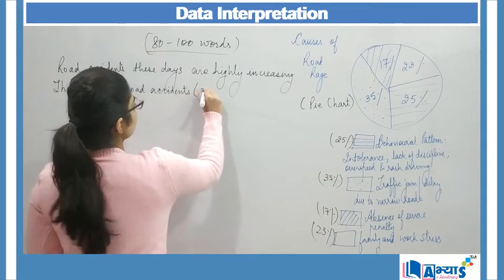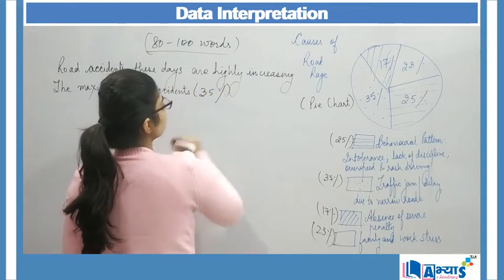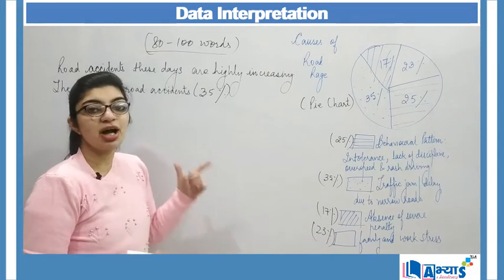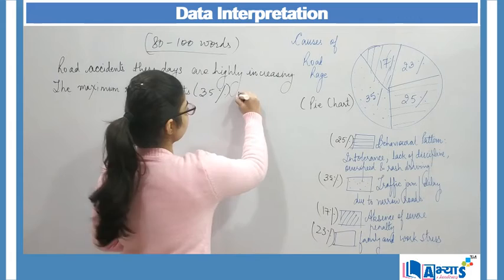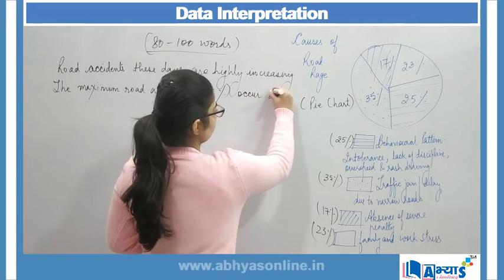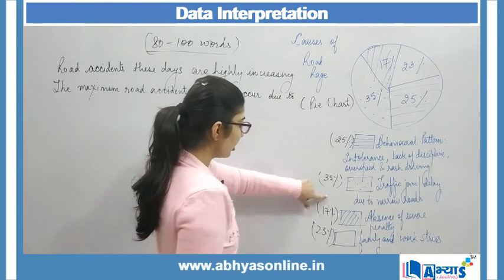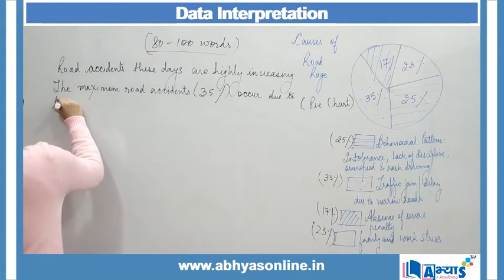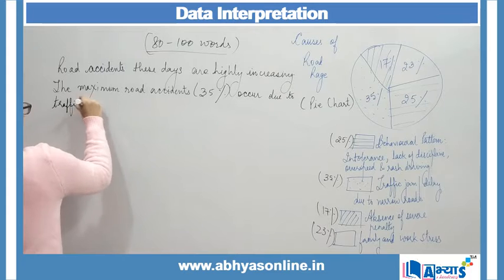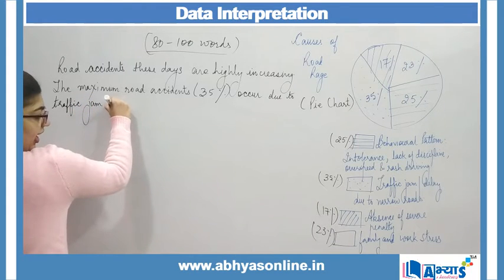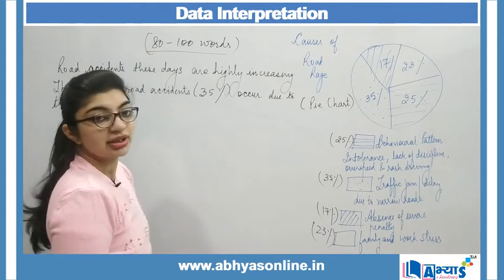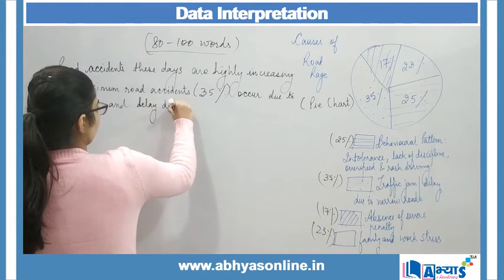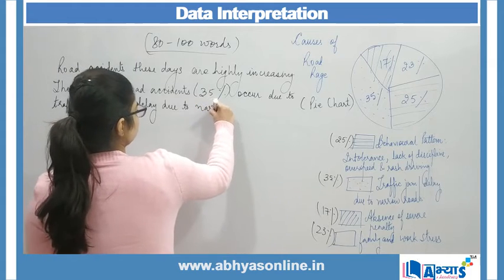I will write 35%. Now these maximum occur due to which cause? They occur due to traffic jam. I will write: occur due to traffic jam and delay due to narrow roads.